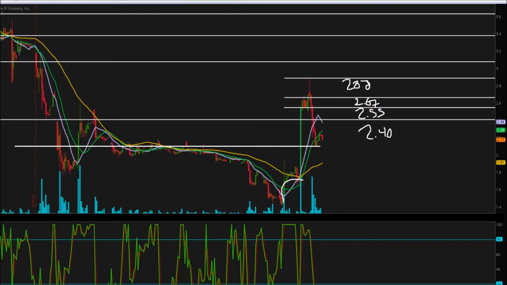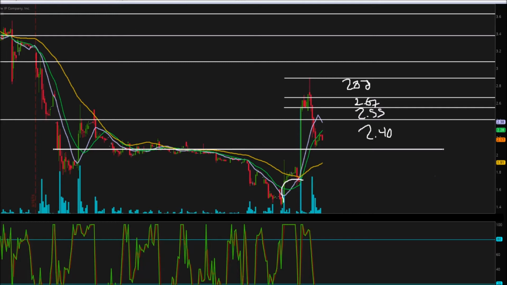But I think we can get that a little bit more accurate. So let's get rid of that, and let's actually draw a support line right around here. And then I think that's actually going to be more of an accurate support line. We didn't bounce off it entirely, but we bounced off when we got to that area. Now, the reason I like that support line more is because we had two candles closing on it there, rather than one closing, one opening on it there.